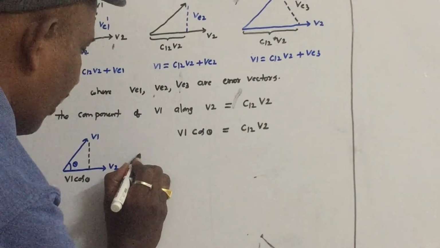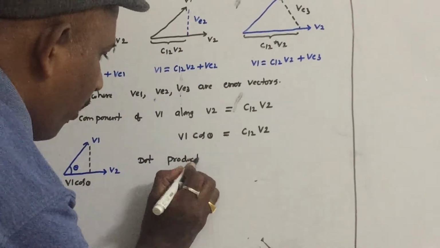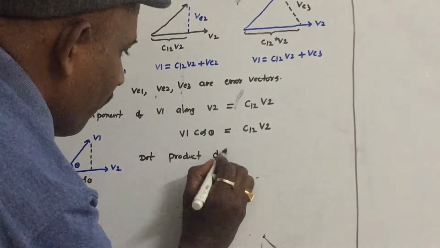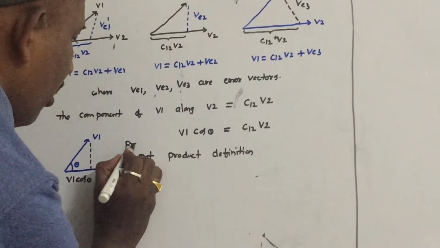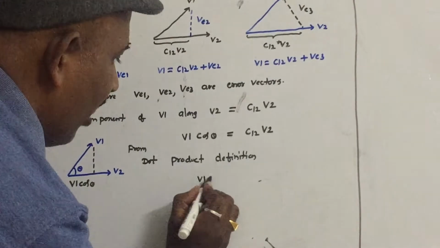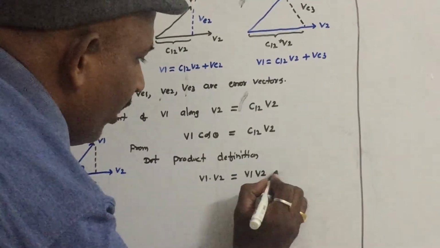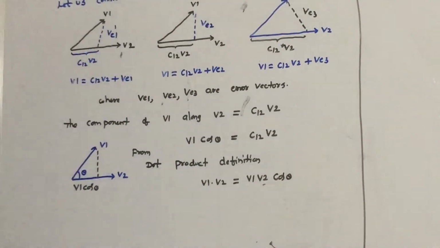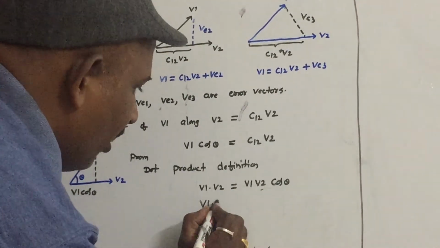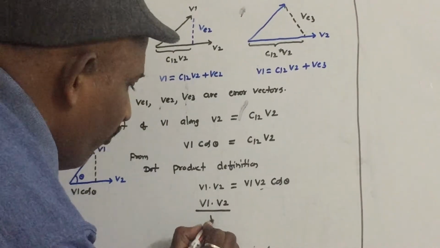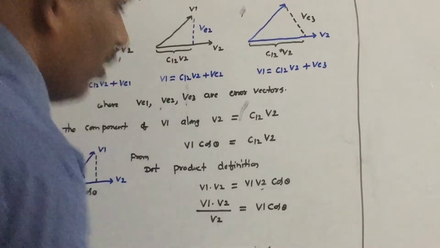So let us use the dot product definition. V1 dot V2 is equal to magnitude of V1 into magnitude of V2 into cos theta. So bring V2 this side. V1 dot V2 by V2 is equal to V1 cos theta.